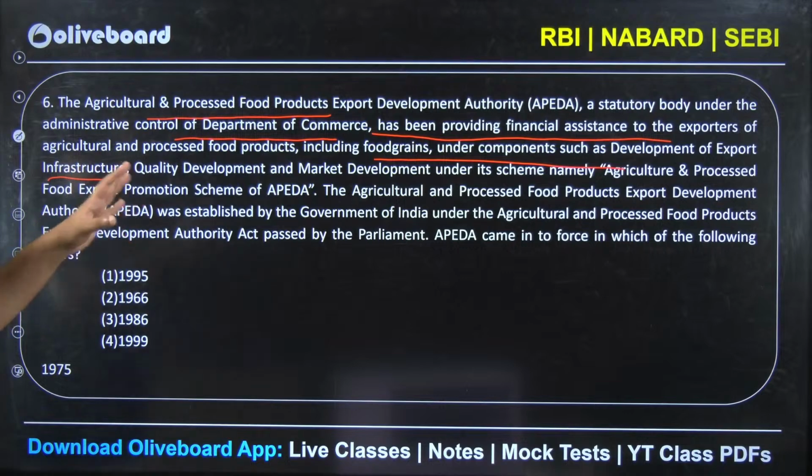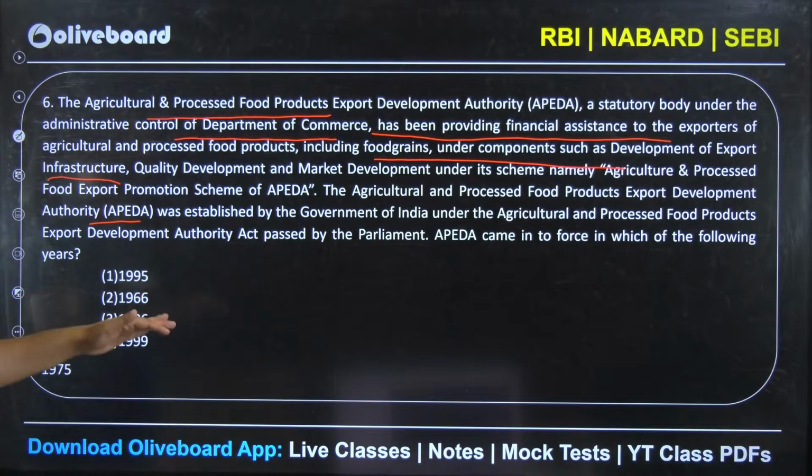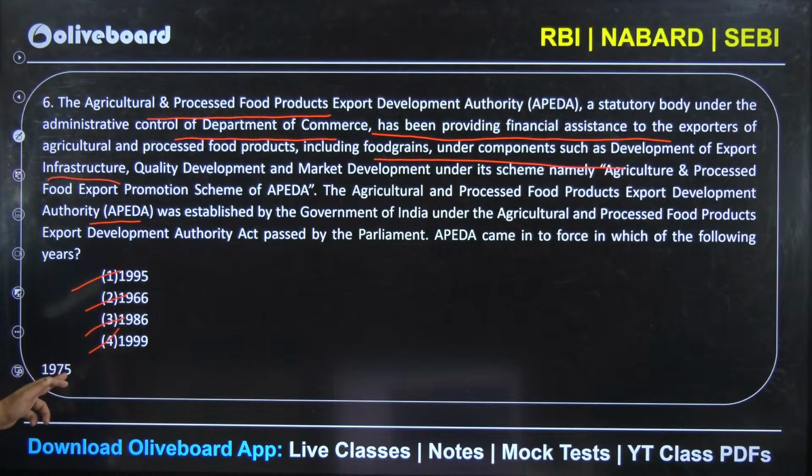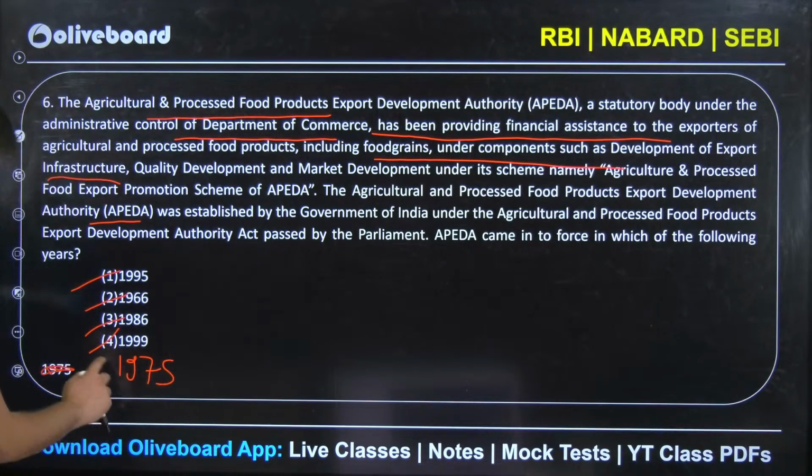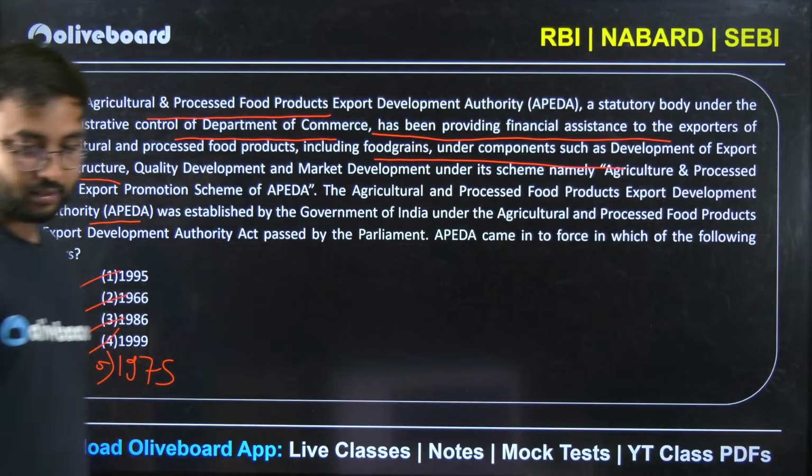The Authority was established by government under APEDA Act passed by Parliament. APEDA came into force in which of the following years? 1995, 1996, 1986, 1999, and 1975 has been written as a fifth option. Tell me the answer here.